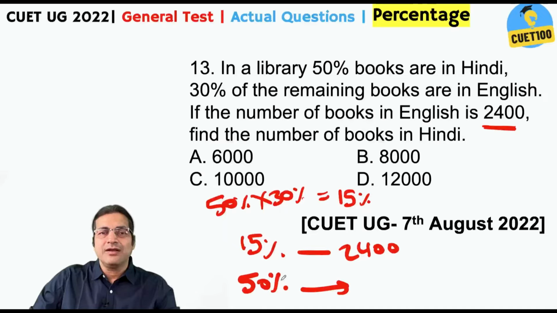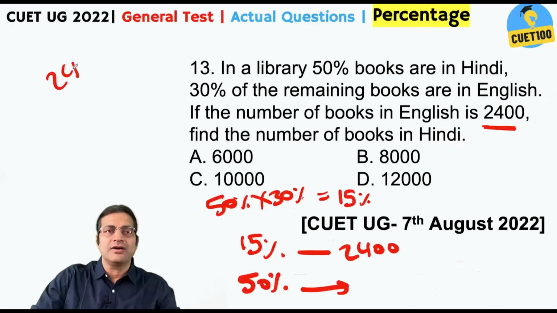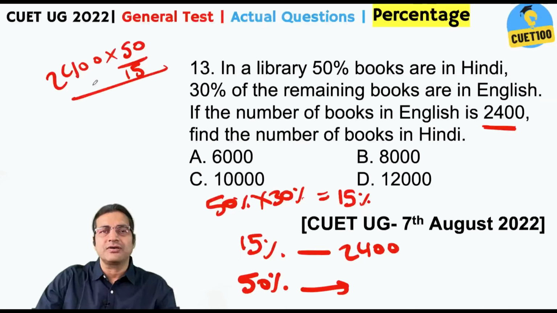Okay. Now, two ways of doing this. 2400 into 50 by 15, right? You cut it short, you will get your answer. But a more scientific way of looking at it, that look at 50. This is 15 into 3 plus 15 into 1 by 3.